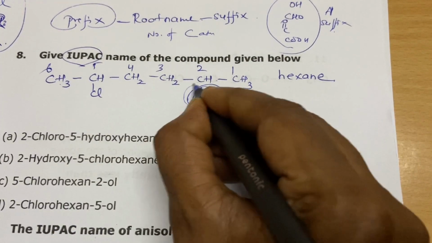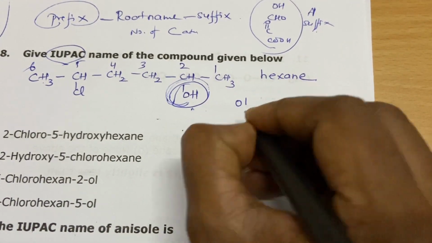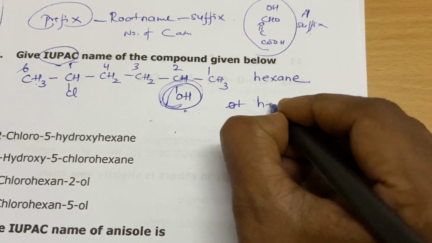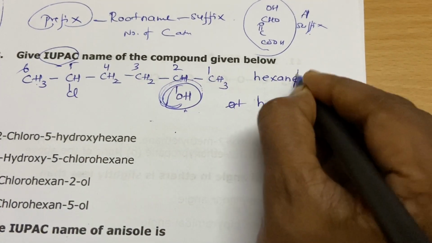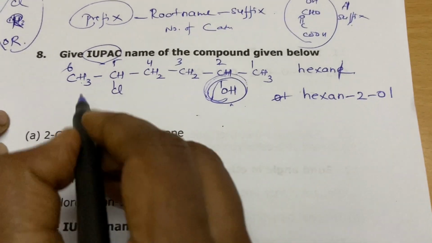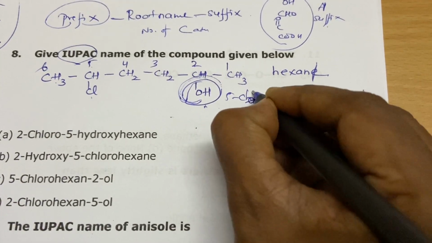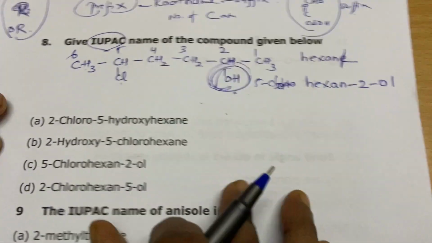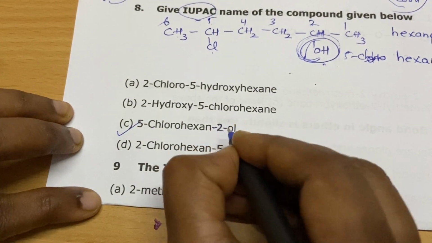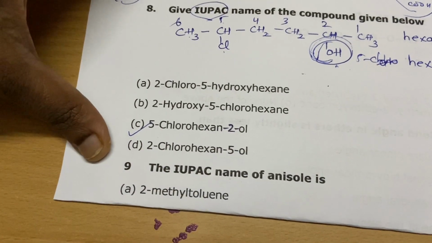So this takes the suffix. What is the suffix for alcohol? This is -ol. It is situated at position 2, so this is hexane, and you must cut off the E here: hexanol. What is the prefix? It is at position 5. There is a chloro, so it is 5-chlorohexan-2-ol. No space in between. You must use a hyphen between numbers and letters. So 5-chlorohexan-2-ol. This is the procedure, students.